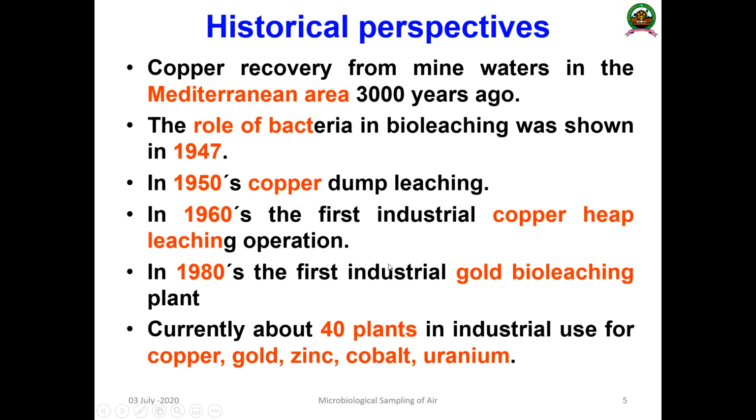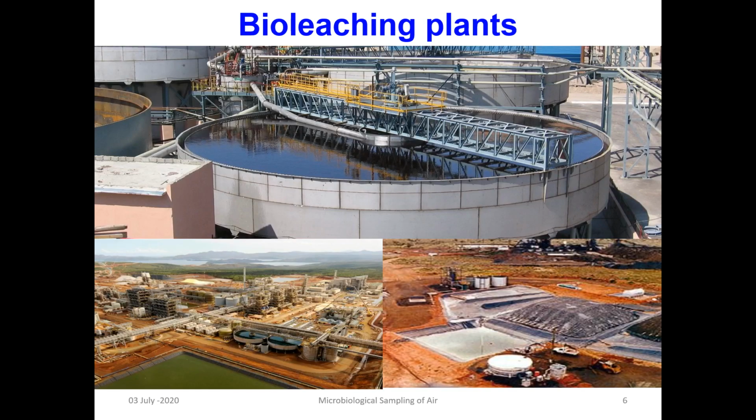In the 1980s, the first industrial gold bioleaching plant was introduced. Currently, approximately 40 plants are in industrial application for copper, gold, zinc, cobalt, uranium, etc. So these are the various metals people have studied very well.